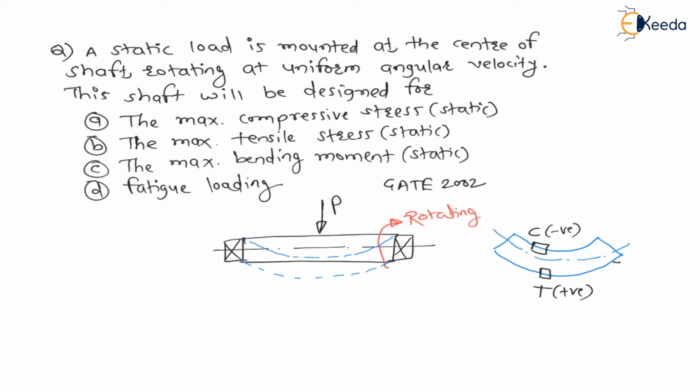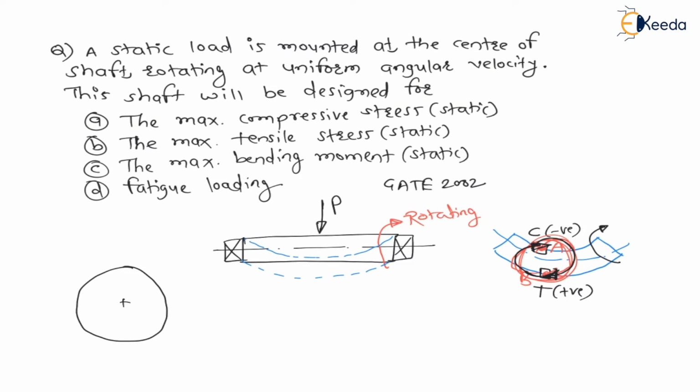But the shaft here is continuously rotating. Therefore, due to rotation, let us say on the upper fiber there is element A, and on the lower fiber there is element B. After some time, A will come to the location of B, and again by rotating it will go back to A. Sometimes the element is in compression, and sometimes it is in tension. In cross section you will get a clearer view.